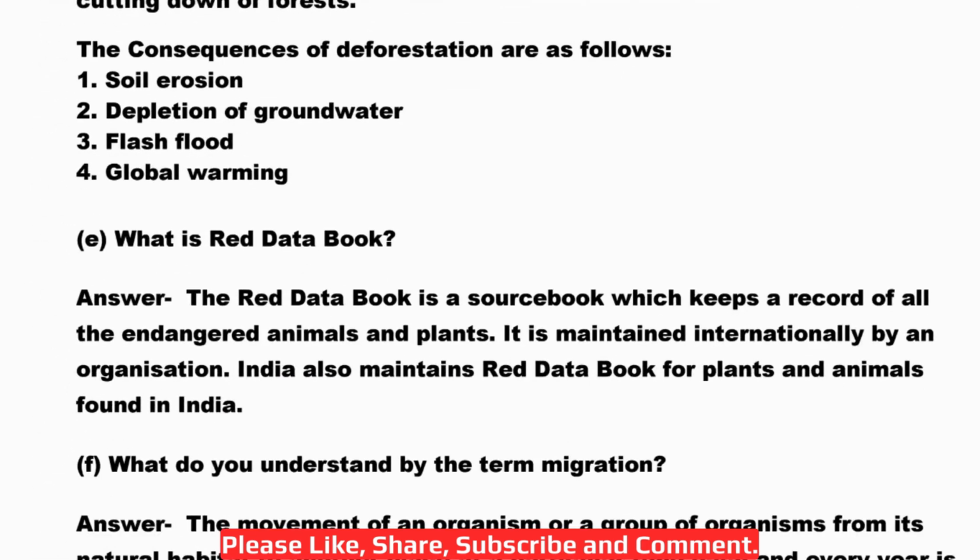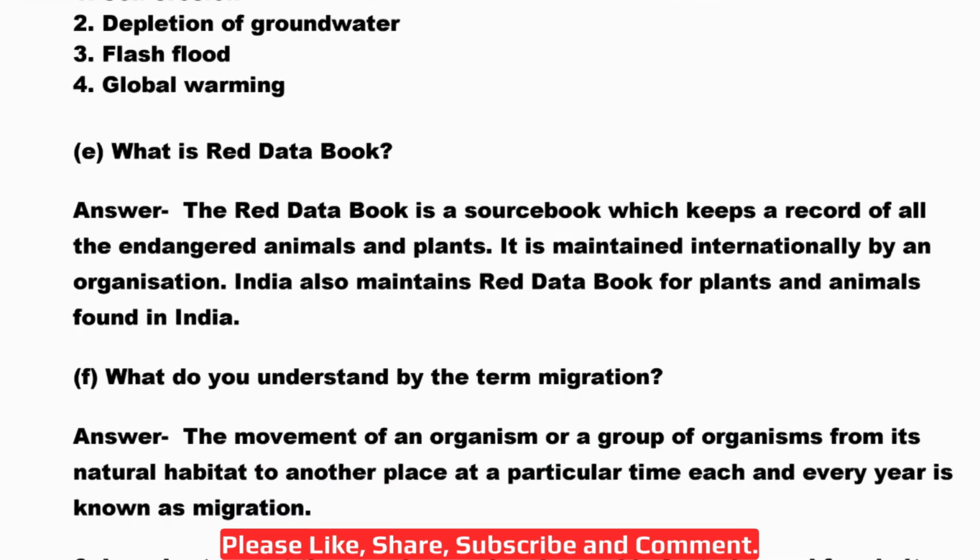Okay. What is the Red Data Book? The Red Data Book is a source book which keeps a record of all the endangered animals and plants. It is maintained internationally by an organization. India also maintains a Red Data Book for plants and animals found in India.